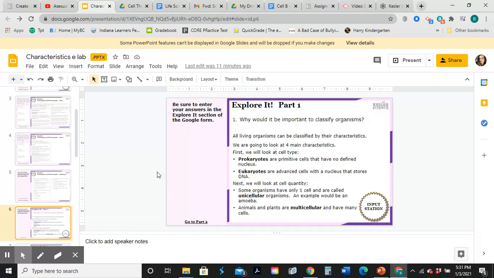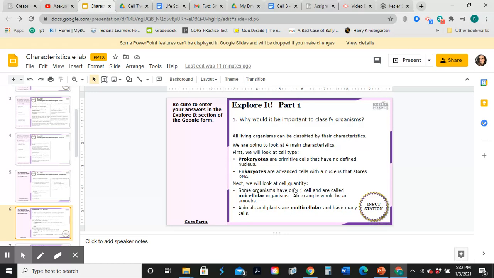On our next question, explore it part 1. Why would it be important to classify organisms? All living organisms can be classified by their characteristics. We're going to look at the 4 main characteristics. First, we will look at the cell type. Prokaryotes are primitive cells with no defined nucleus. Eukaryotes are advanced cells with a nucleus that stores DNA.